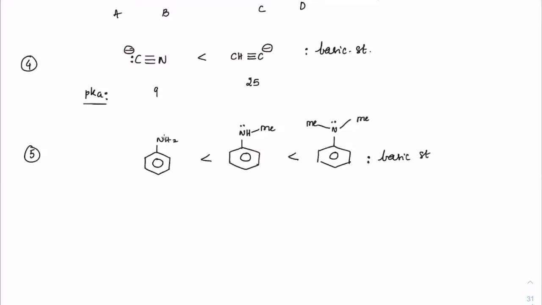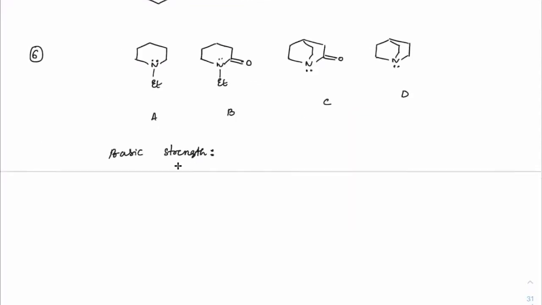Reason being, CH3 is trying to support more by plus I effect. So more methyl groups, more plus I effect, and more is the basic nature. Everyone check out. This is also tertiary. This is also tertiary. This is localized. This is localized. Both of them are not participating.